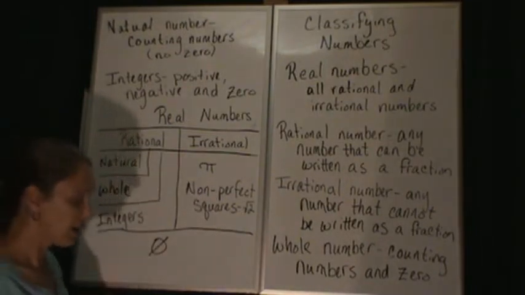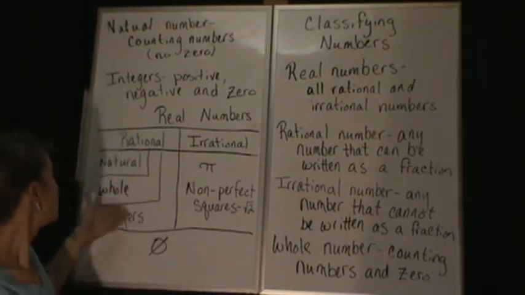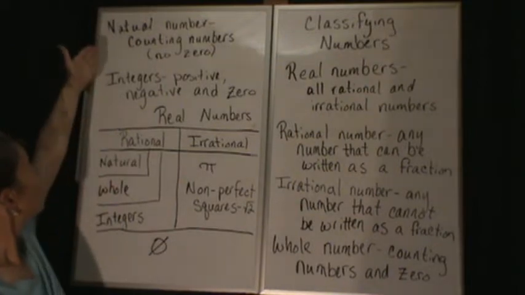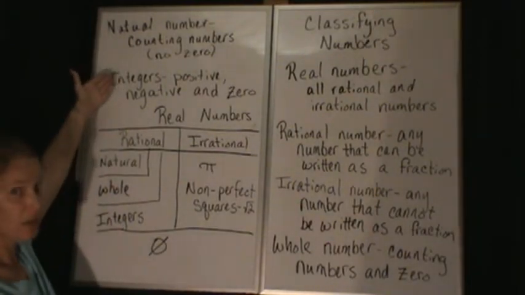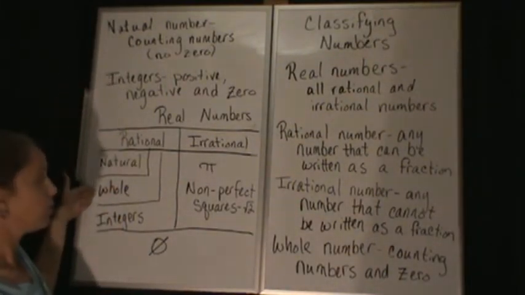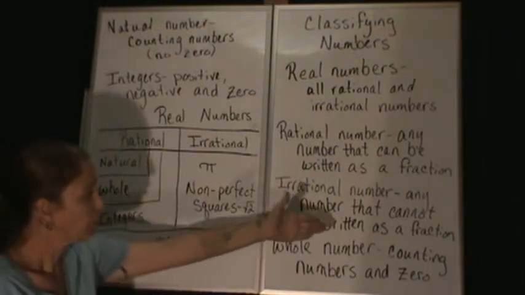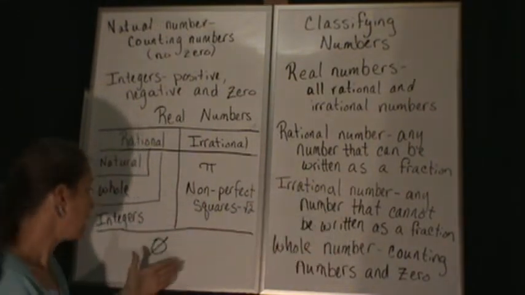So let's try and classify 0. Is it a natural number? Well, natural numbers says no zero, so it's not a natural number. Is it a whole number? Whole numbers, counting numbers, and zero, so it is a whole number.